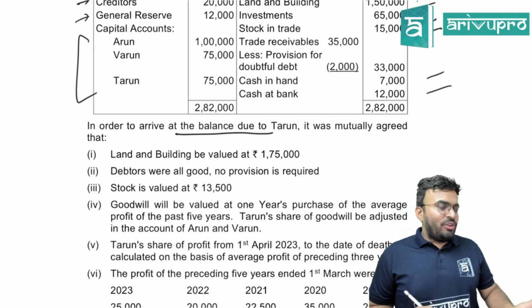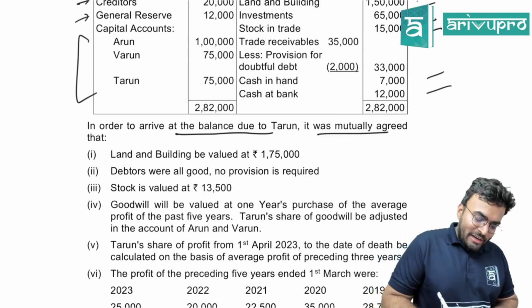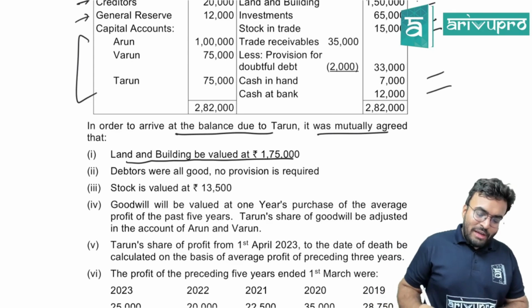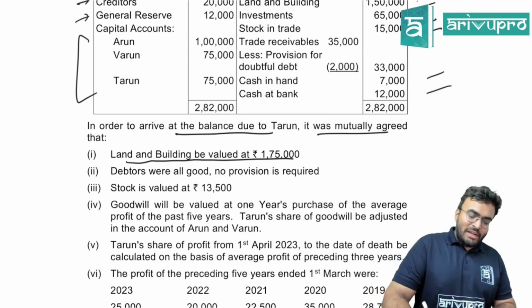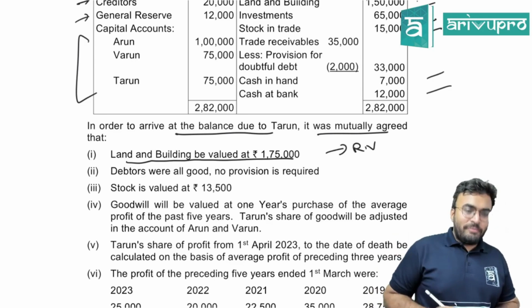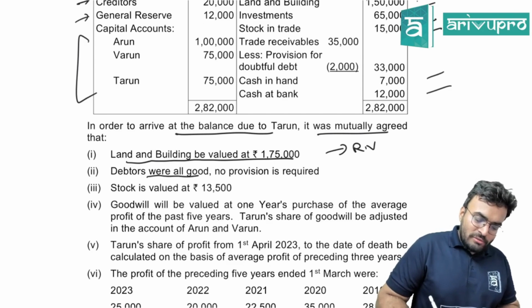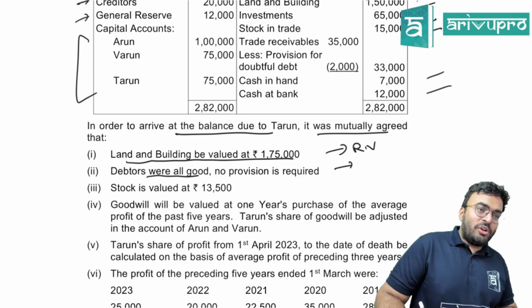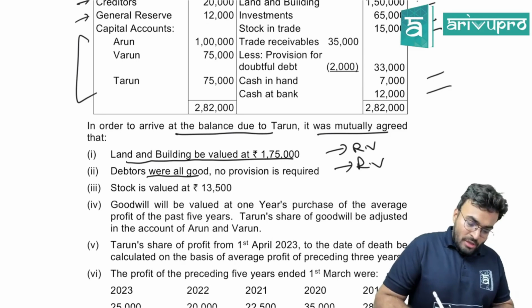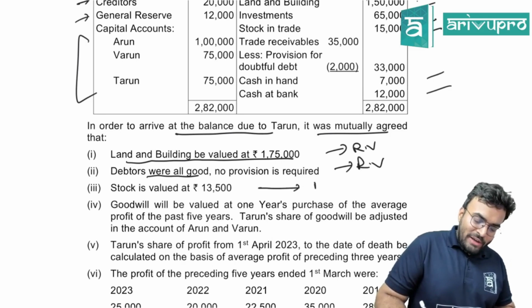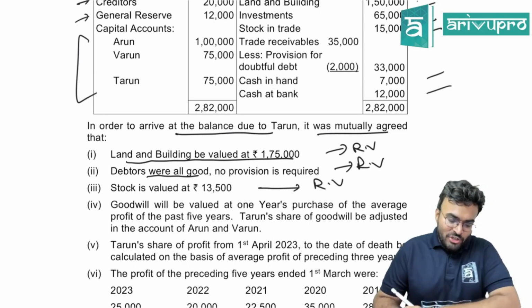In order to arrive at the balance due to Tarun, now you have to pay Tarun, no. It was mutually agreed that land and building will be valued at 1,75,000. Straight away it will go into revaluation account. Debtors were all good. No provision is required. This will also go to revaluation account. Stock is revalued. That is also going to revaluation account. 3 things in revaluation account.